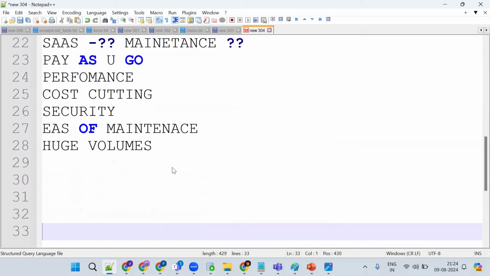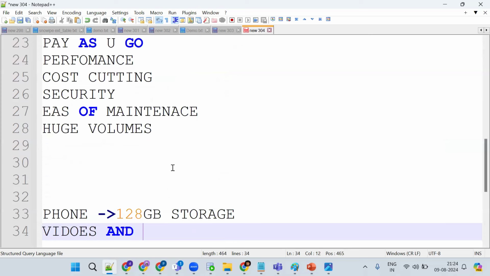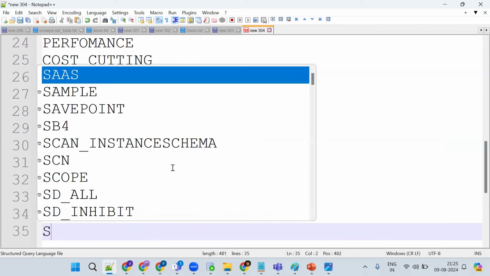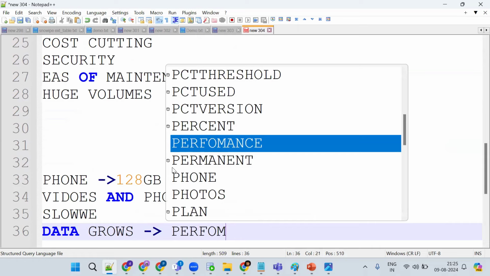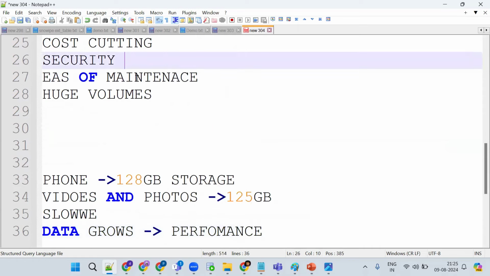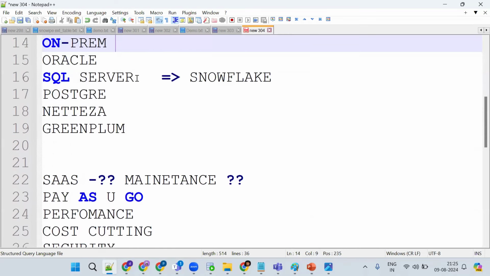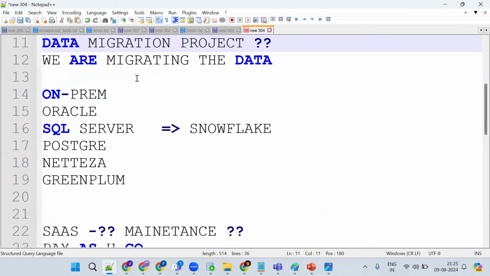I'll tell you a simple use case. Suppose I have one phone with 128 GB of storage. Now because of my videos and photos, it has occupied almost 125 GB. Now the question is, will the performance of the phone be faster or slower? Slower, because when data grows, the performance degrades. Same thing here: when data increases in the on-premises database, the performance will get degraded. So that's why we are trying to migrate the historical data to Snowflake.